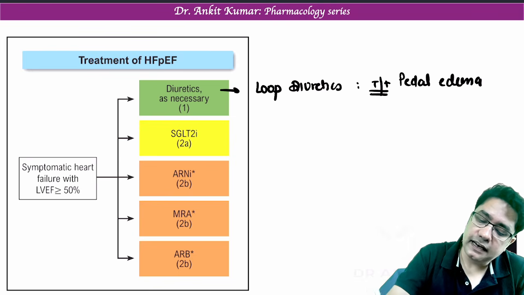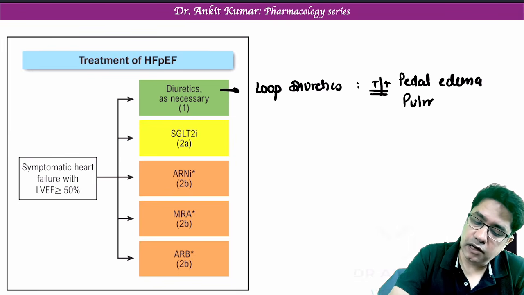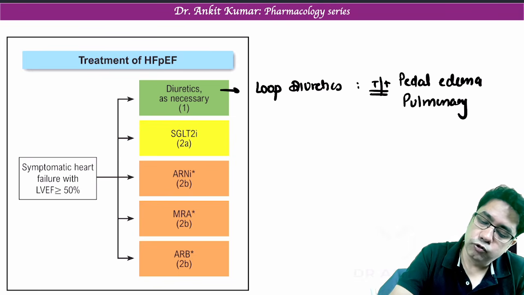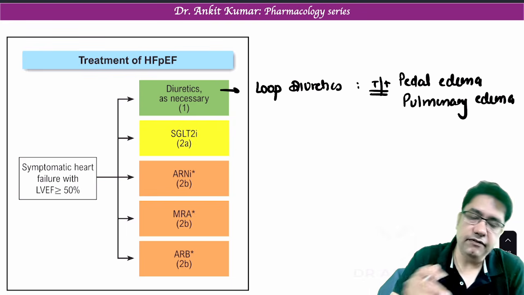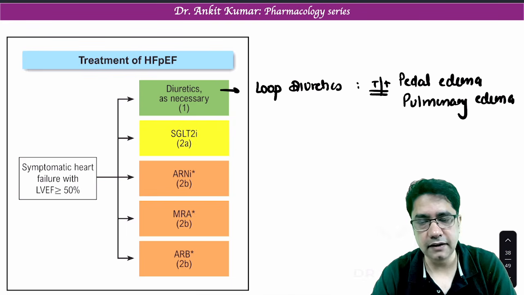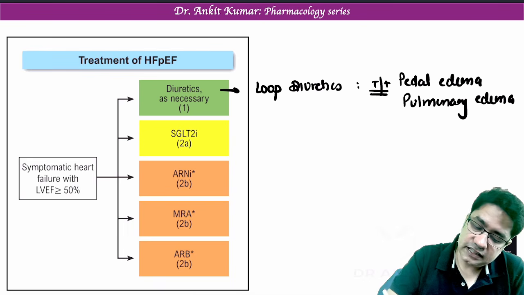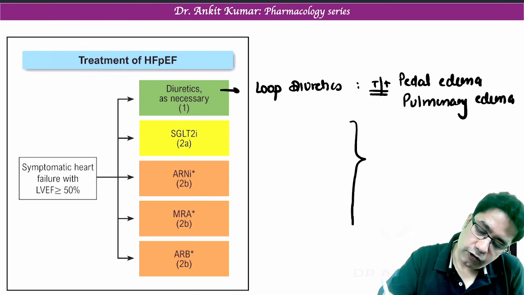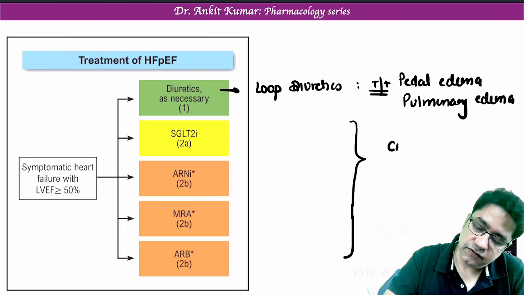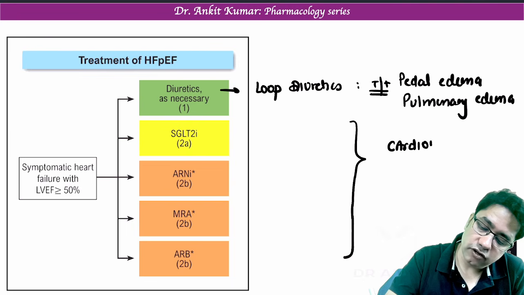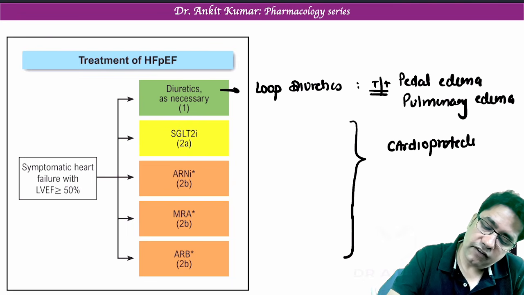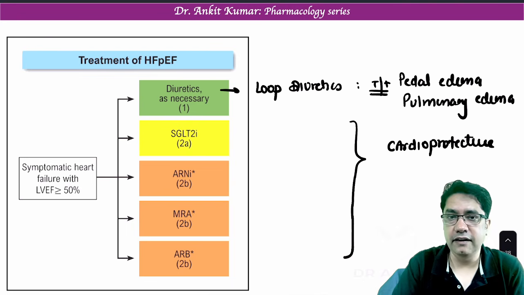And if blood collects in the lungs, we call it pulmonary edema, which leads to shortness of breath and dyspnea. We give diuretic, the first drug to be started. After you have started diuretic, then we will start cardioprotective drugs, the drugs which can protect the heart from damage. And very few drugs are cardioprotective drugs.